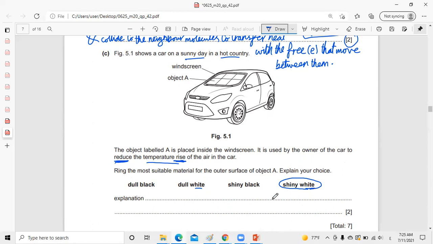So the explanation: this surface is the best reflector, or you can say emitter, of the heat radiation.